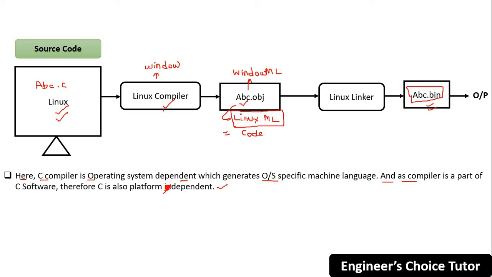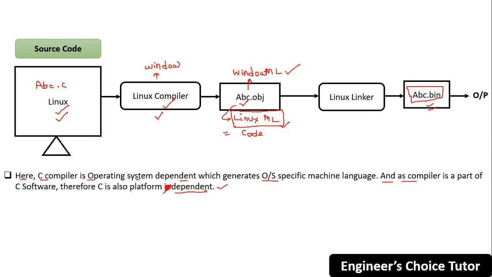Okay, that is the reason I'm saying that you're changing the compiler for every OS. That is the reason the C compiler is operating system dependent, meaning there is a C compiler for Windows and a C compiler for Linux. And it also generates OS specific machine language, like you see here. Fine. And as the compiler is also a part of the C software, therefore C is also platform dependent.